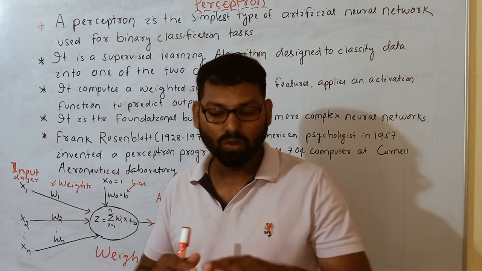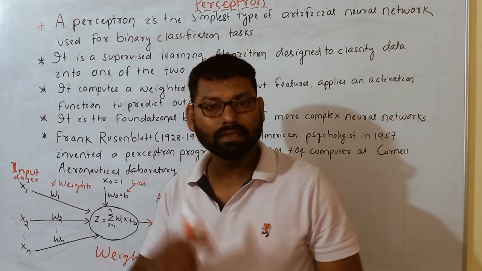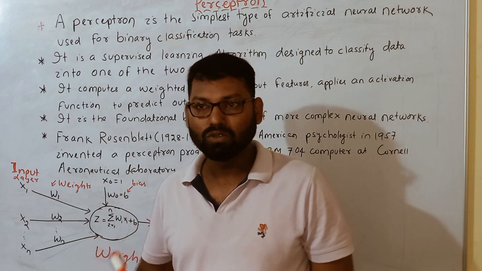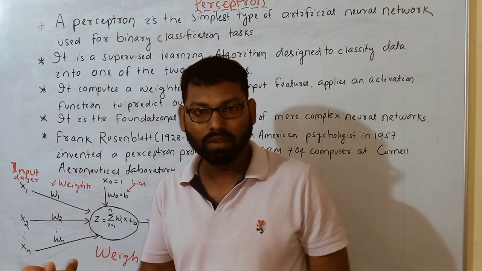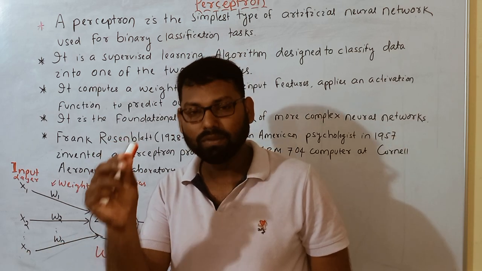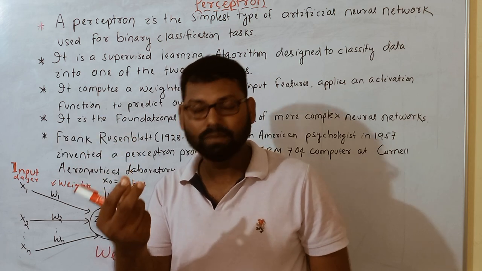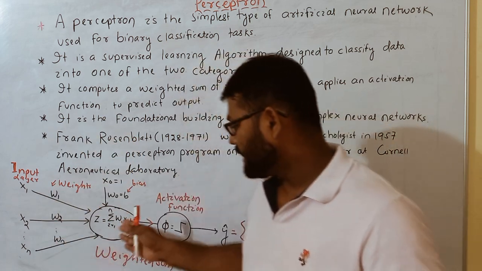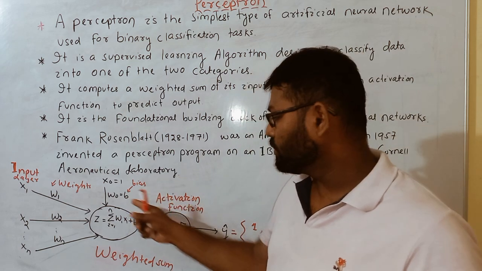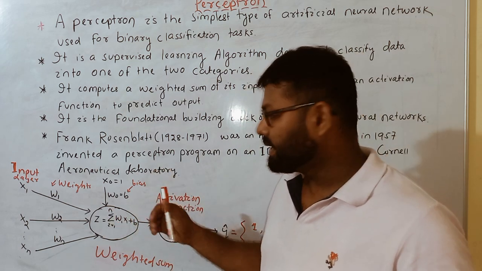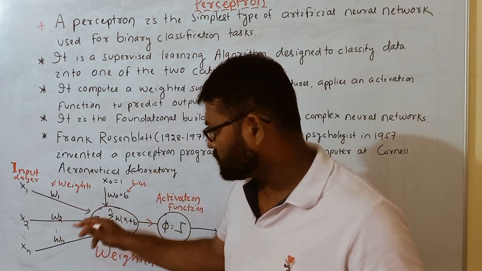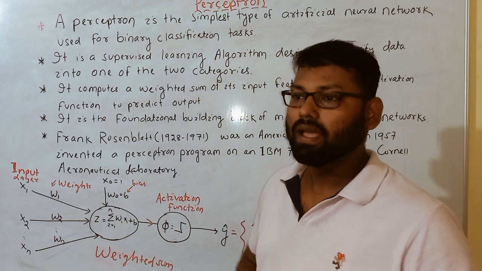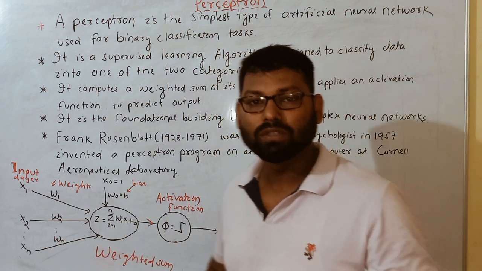So that signal goes directly to the neural network, and each simple unit is a neuron. That neuron receives the signal through the dendrites in biology. But here, the simple neuron we are talking about, the perceptron, receives through inputs. So here also inputs are there, and it is also doing some kind of calculation.